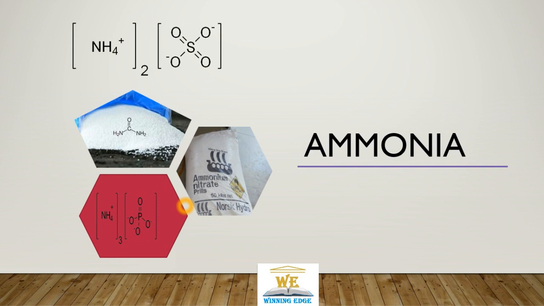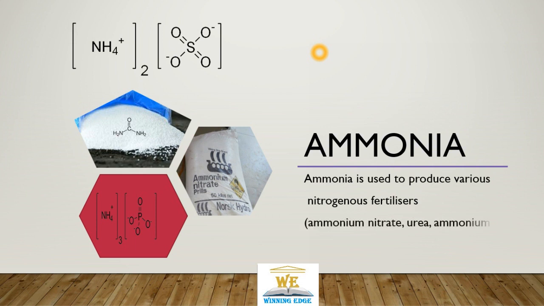Ammonia has widespread uses, first as a fertilizer, like ammonium sulfate, ammonium phosphate or ammonium nitrate. These are important fertilizers which have a huge impact on an agrarian economy like ours. We are using these nitrogenous fertilizers, and these fertilizers really played their role in achieving the green revolution.